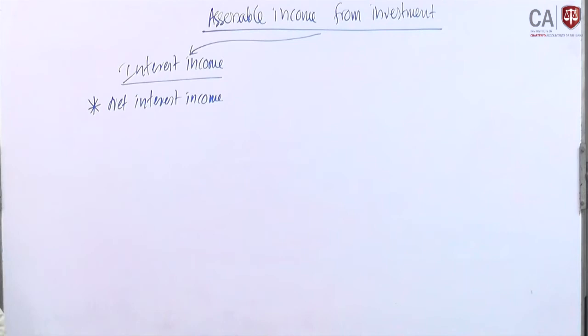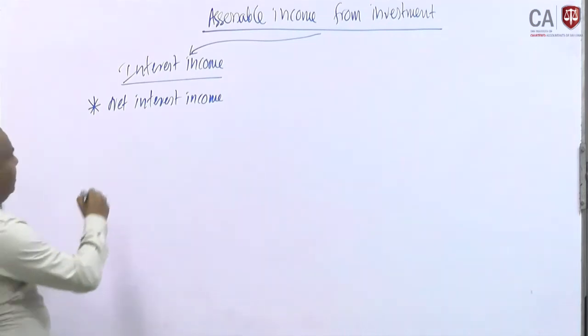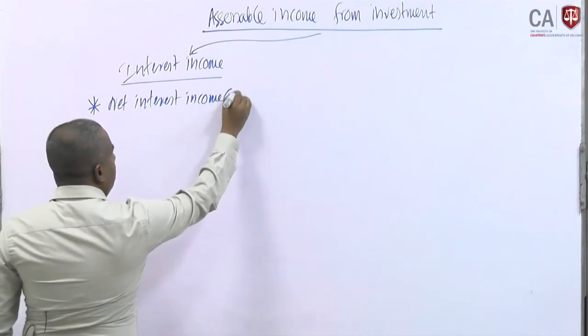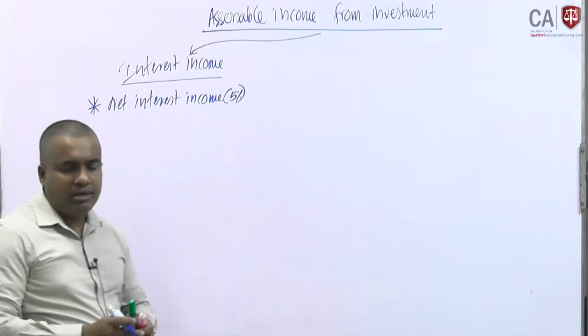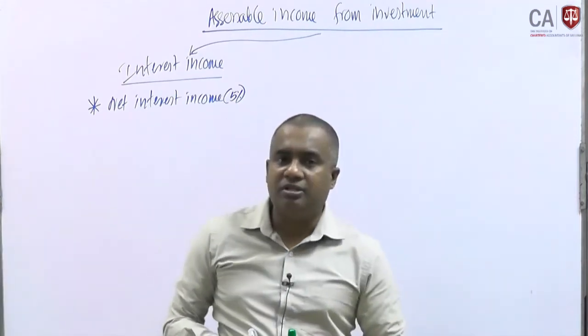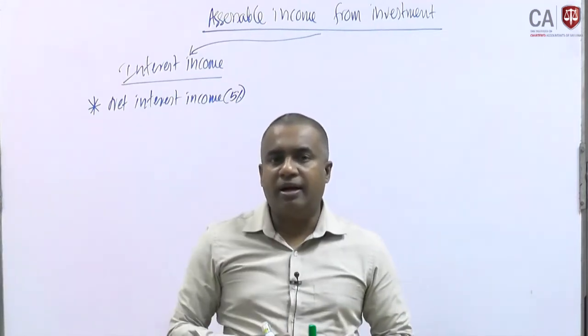Normally they deduct 5% withholding tax. If you consider a person, up to 31st December 2019, it was taken as final tax paid income.